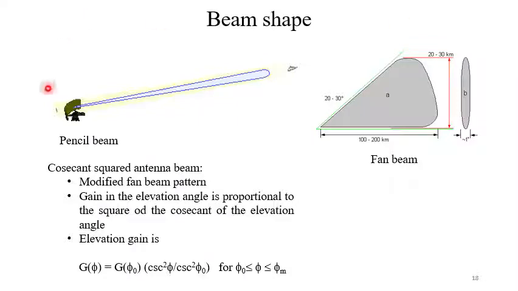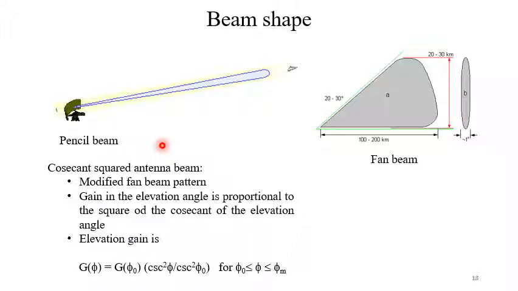So different shapes of antenna beam are useful, and antenna engineers shape the antenna beam accordingly.